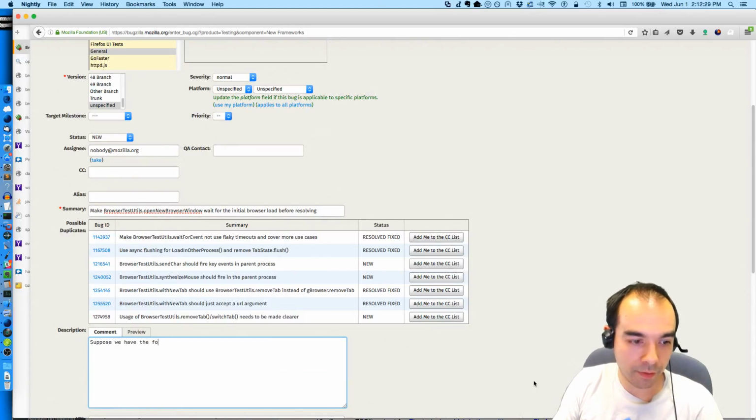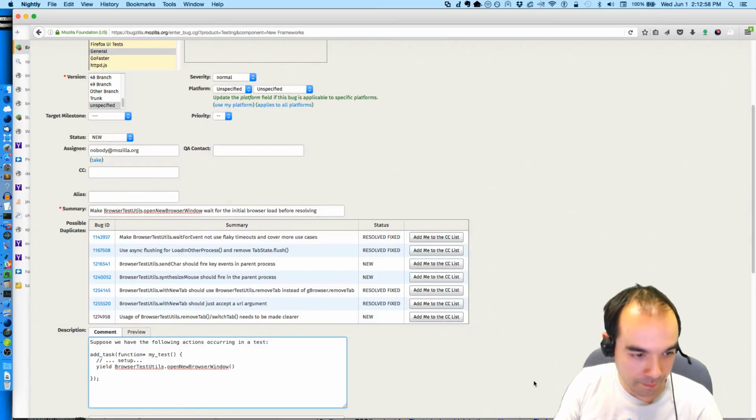Suppose we have the following actions occurring in a test. add_task function my test, setup. Yield BrowserTestUtils.openNewBrowserWindow.